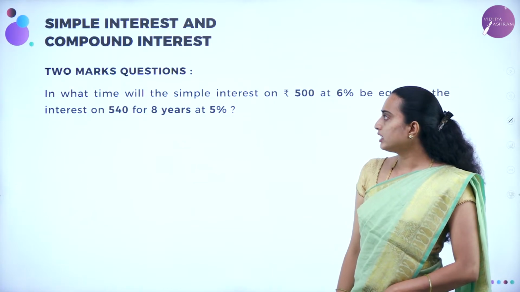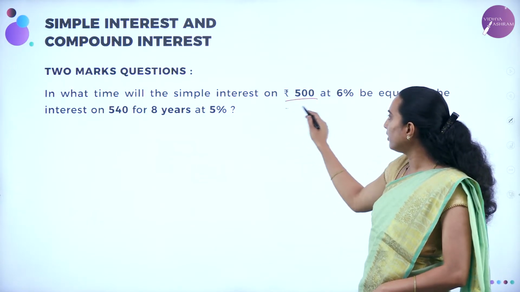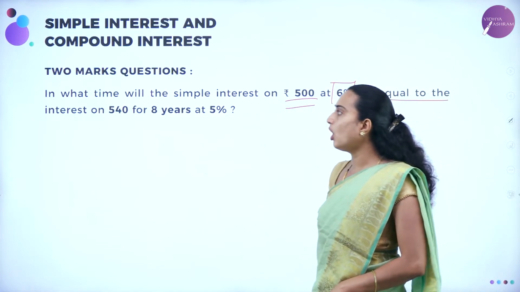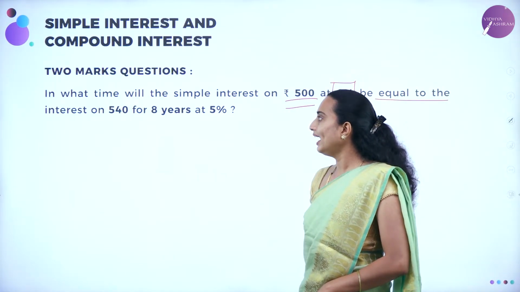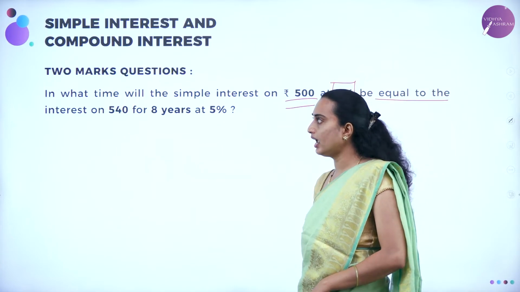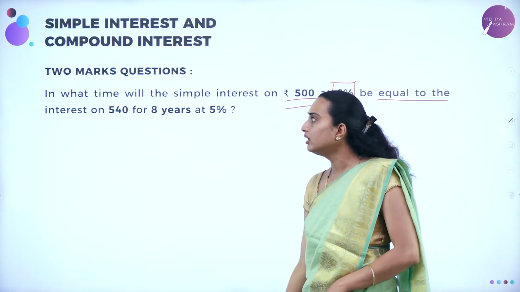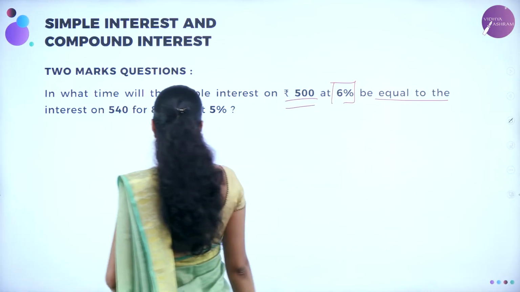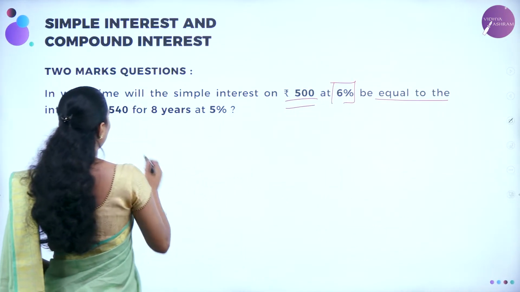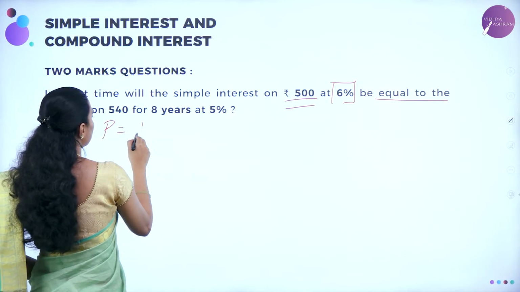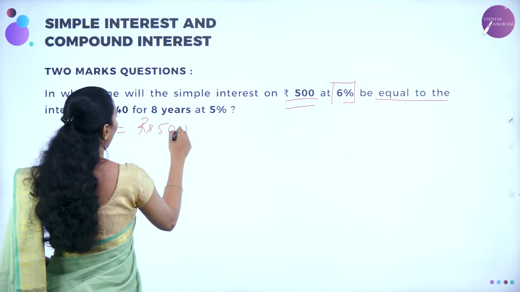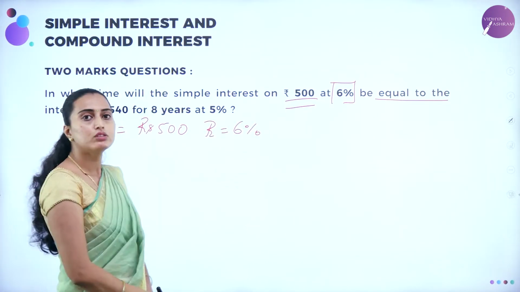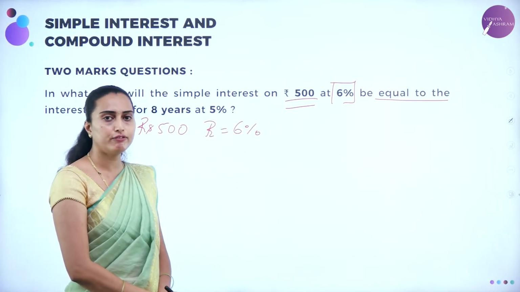In what time will the simple interest on rupees 500 at 6% be equal to the interest on 540 for 8 years at 5%? You understood this properly? In what time will the simple interest on rupees 500 be, they have asked. Therefore, the principal amount is rupees 500, and the rate of interest is 6%, to be equal to the interest on 540.